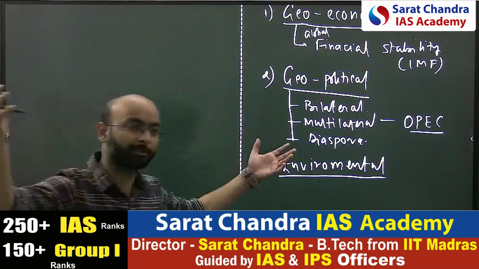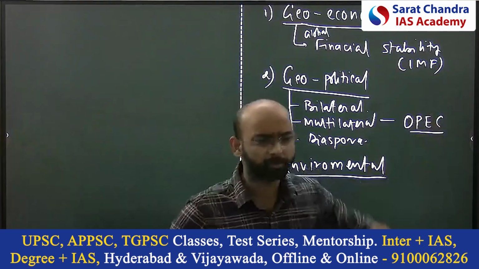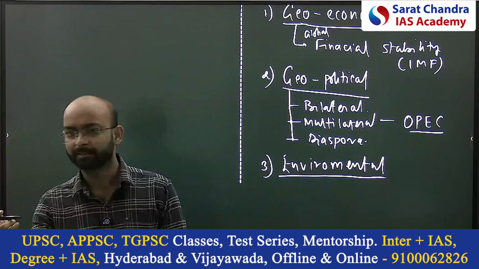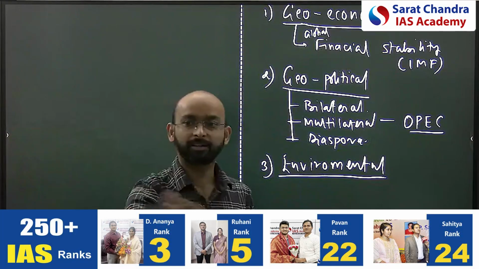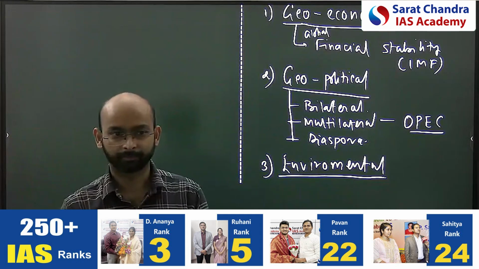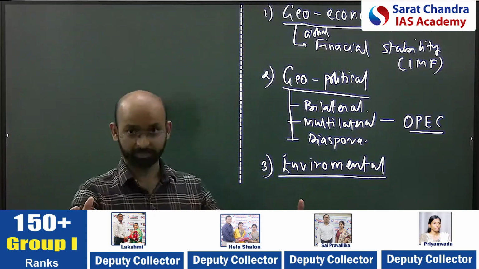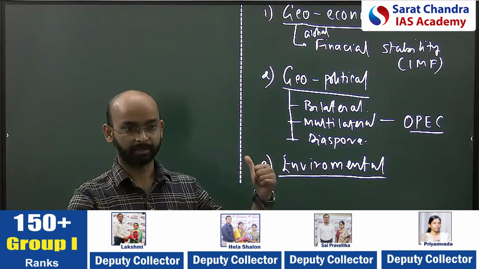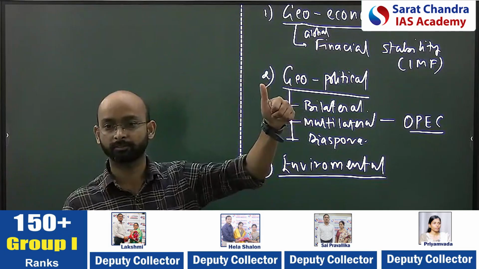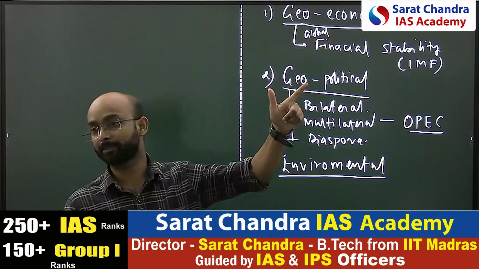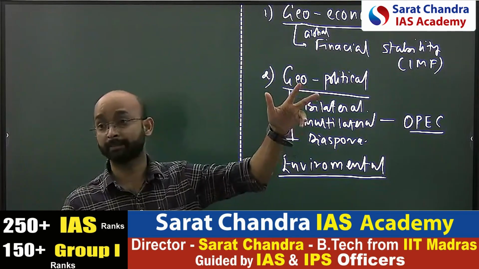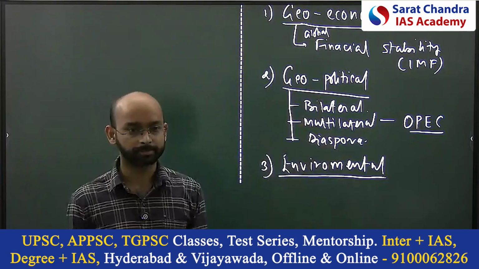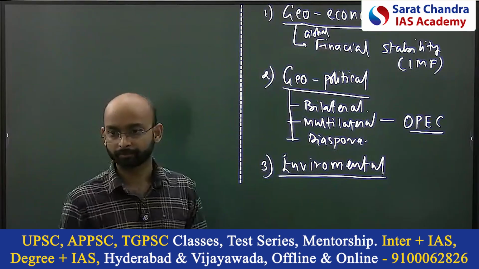Most of the talks are going on around what? Pollution, Delhi pollution, this pollution, that pollution. And second, climate change. And third, biodiversity. Now think about resource exploitation. Mineral, does it have impact on pollution? Yes. Does it impact climate change? Yes. Does it have impact on biodiversity? Yes. Three points under the environment.